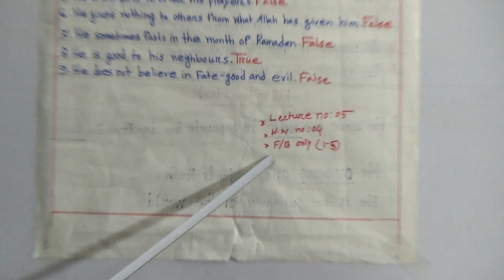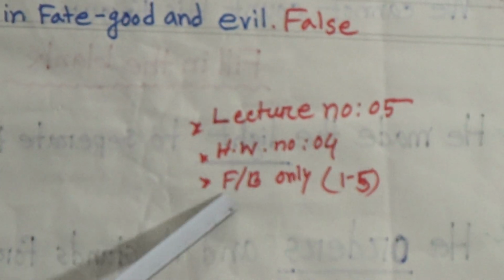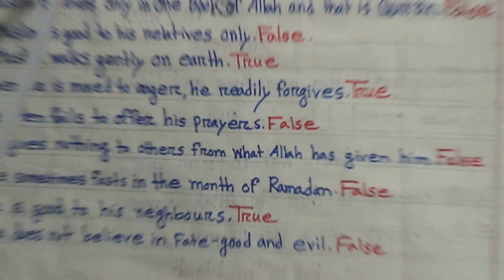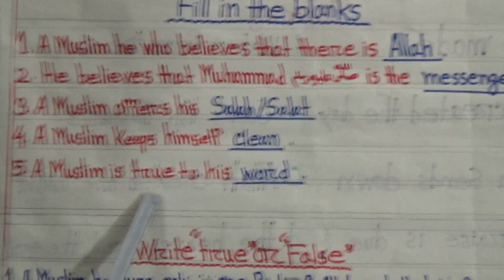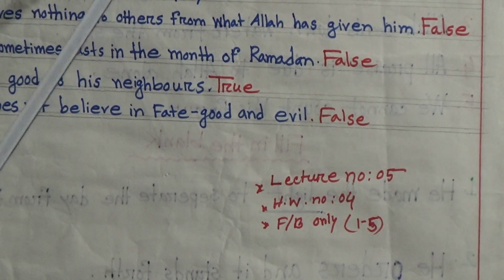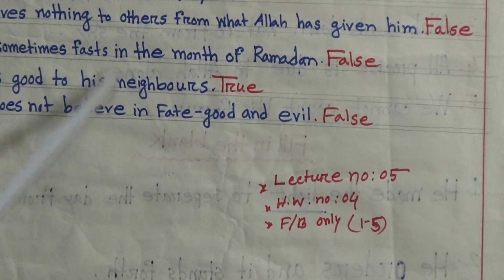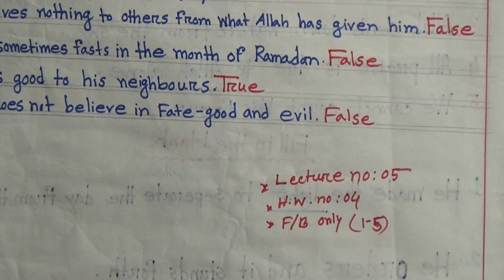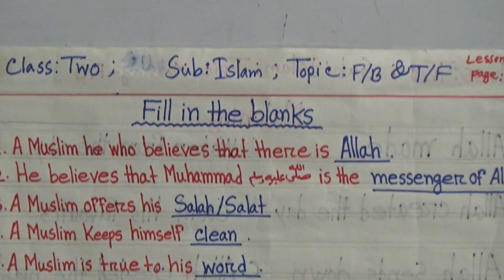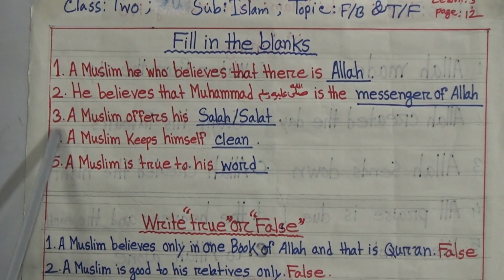My dear students, you will make SW at your home. FB, that means fill in the blanks only from 1 to 5. No need to make true or false as SW. You will make SW at your home, only fill in the blanks, only these 5, in this pattern.